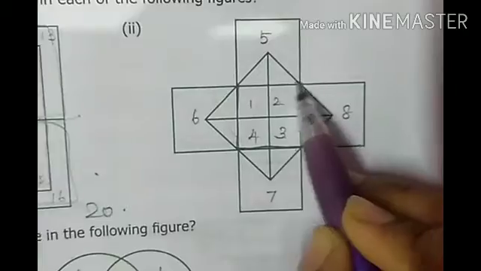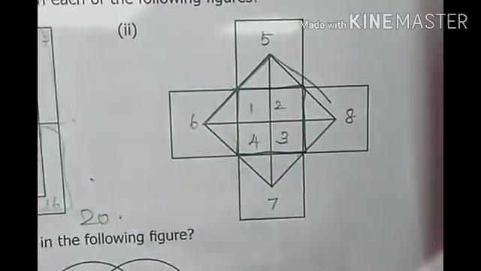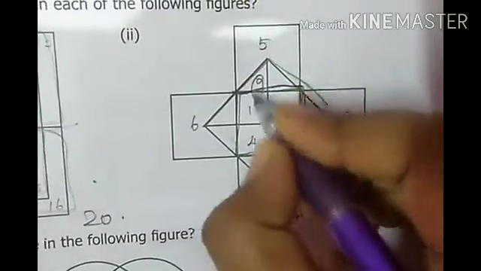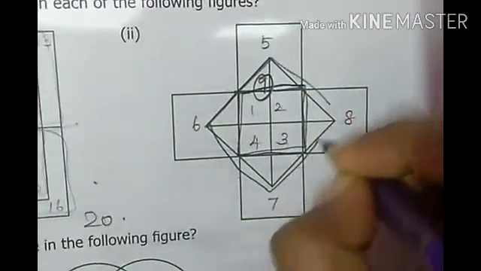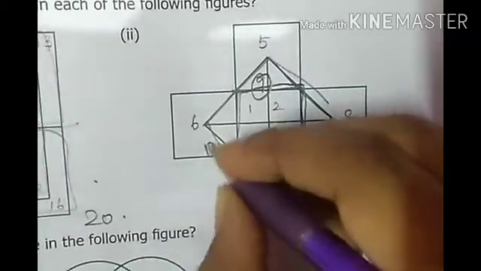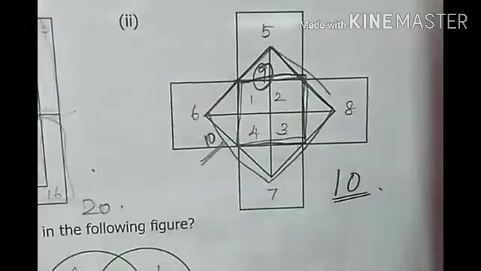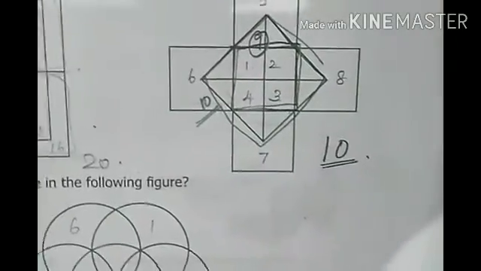This is the 9th square. Okay, this is the 10th square. Do you understand, children? This is the 9th square. See, whatever I am drawing, this is the 9th square. This is the 10th square. So totally how many do we have? 10 squares. Do you understand this question, children? Yes. Now we will go to the 12th question.